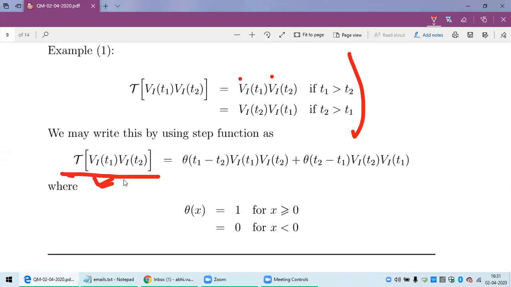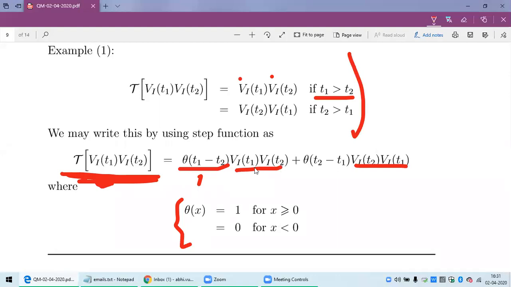So in general, we can write it in this way, where theta is a step function like this. Theta is 1 for a positive argument and 0 for a negative argument. You can check that if T1 is greater than T2, then T1 minus T2 is positive, so this argument is positive and theta is 1.